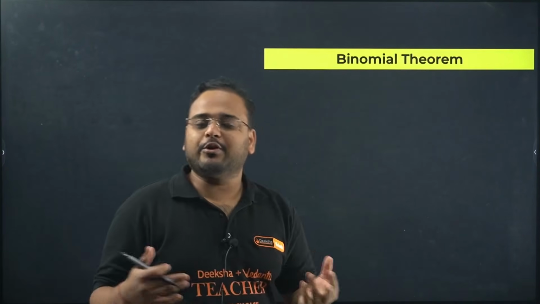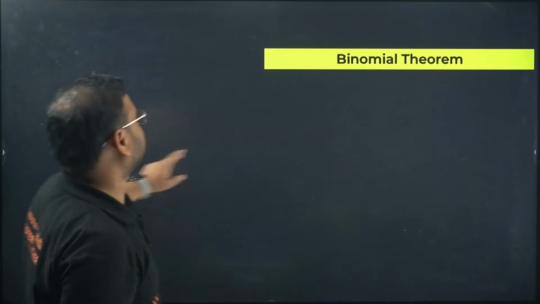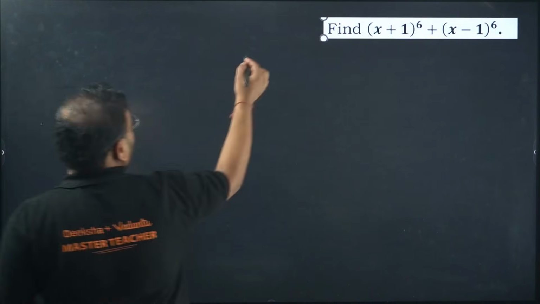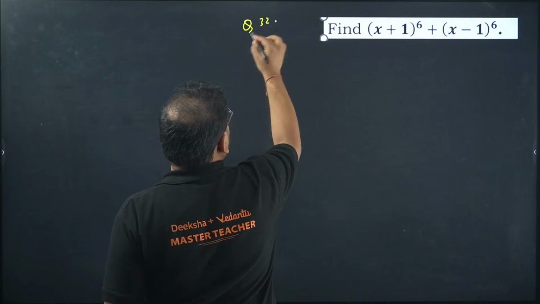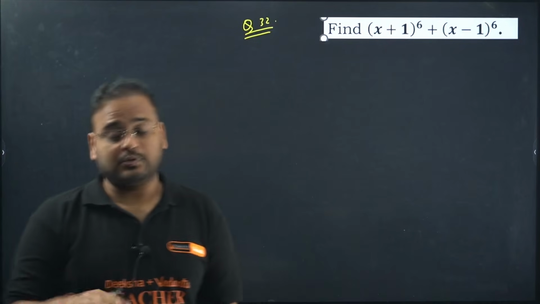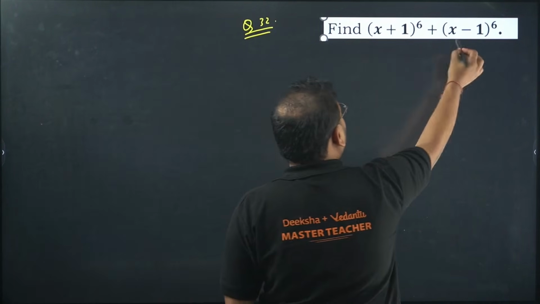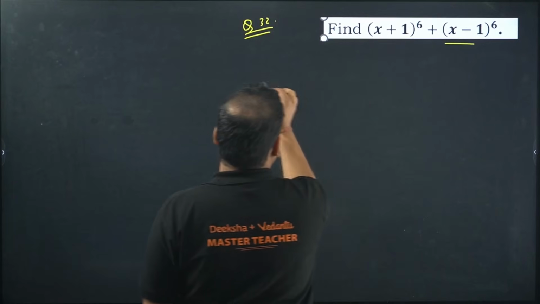For 32 we are moving to the chapter binomial theorem. So far, how is the session going? Good. Let me know in the comment section. Question number 32 from here. A very commonly favored question is this one: (x plus 1) power 6 plus (x minus 1) power 6. Do not worry about this part right now, just worry about this part.